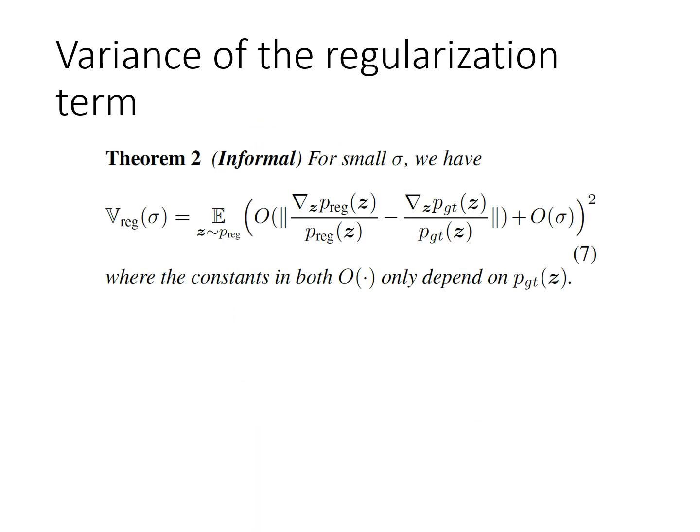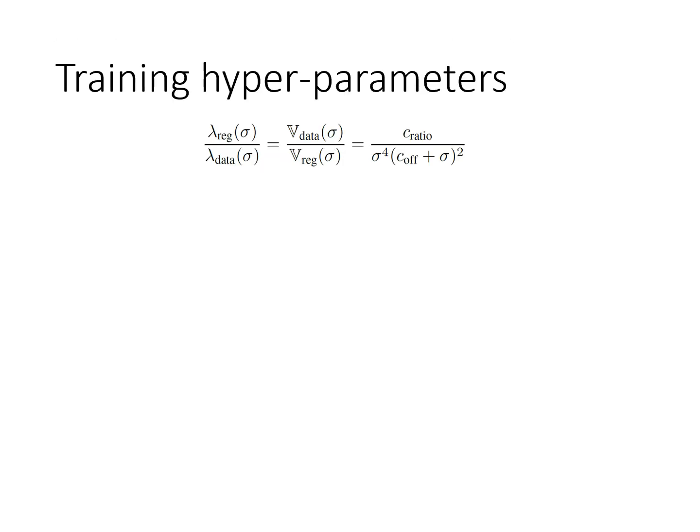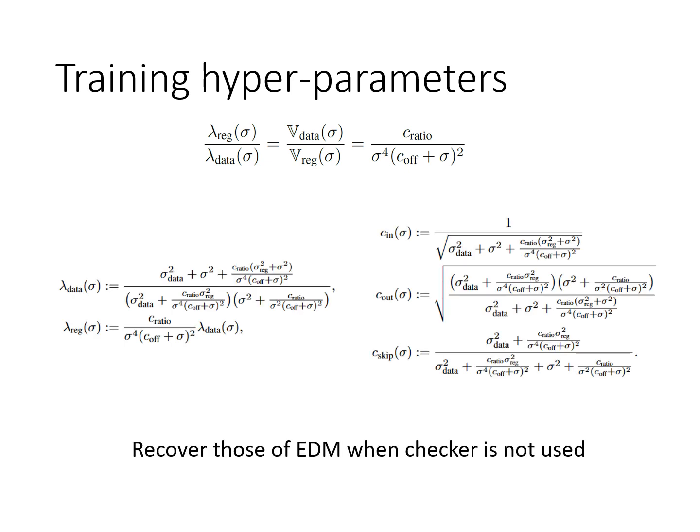For the quality checker, because it's continuous, the behavior is very different. As a result, we have a principled way to determine the trade-off parameters at different sigma, and we integrate this into the EDM framework to determine all the hyperparameters, and those we call the EDM when the quality checker is not used.